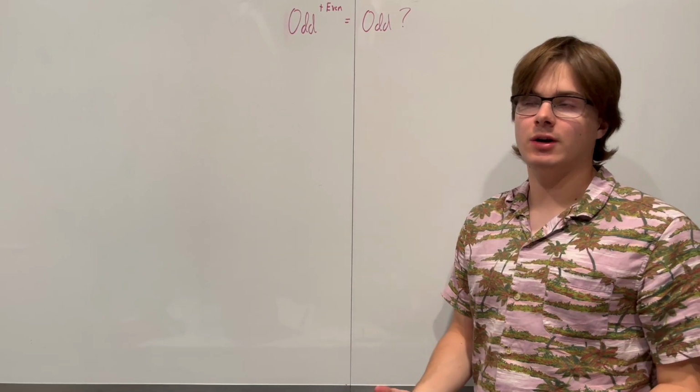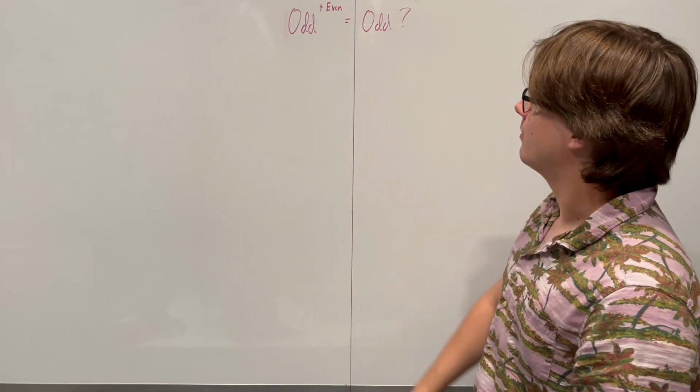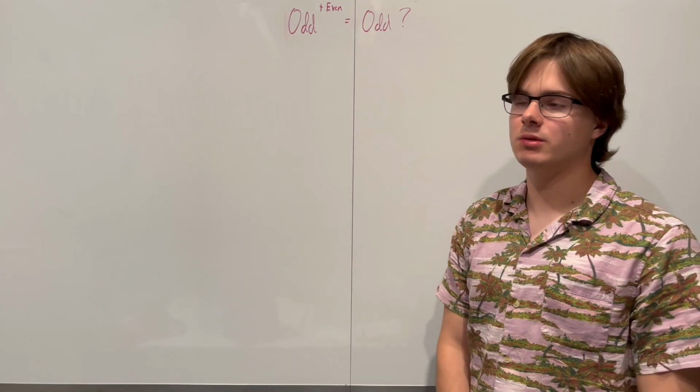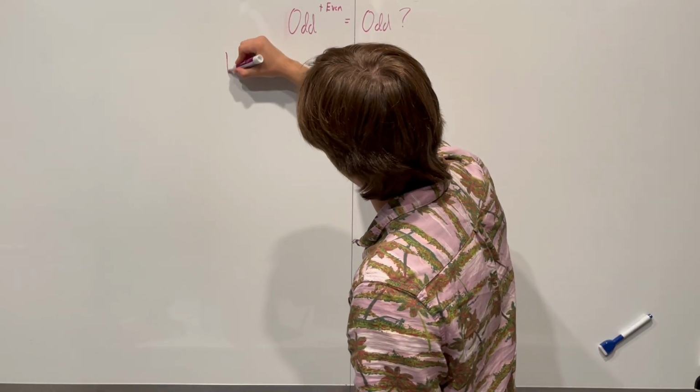First, let's write this out as a complete mathematical statement. What are we looking at? Any odd number to the power of any positive even number. So it's a for all statement. So we write down for all.